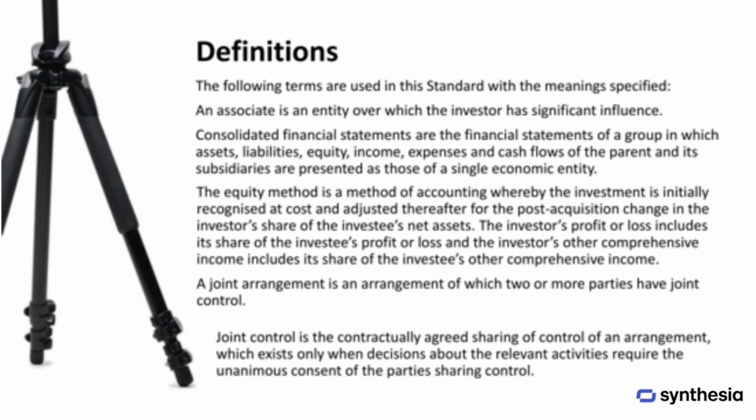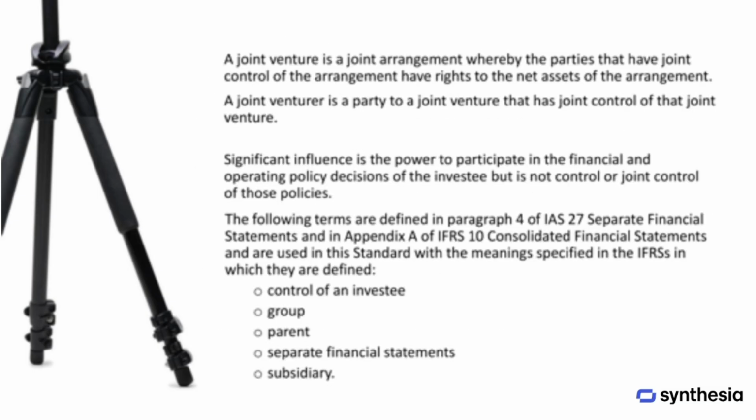This means the investor's share of the investee's profit or loss is included in their own financial results, along with their share of any other comprehensive income. A joint arrangement involves 2 or more parties who share control. Joint control means that decisions about important activities can only be made when all parties involved agree. A joint venture is a type of joint arrangement where the parties sharing control have rights to the net assets of the arrangement rather than to individual assets or obligations. A joint venturer is simply a party that holds joint control in such a venture.